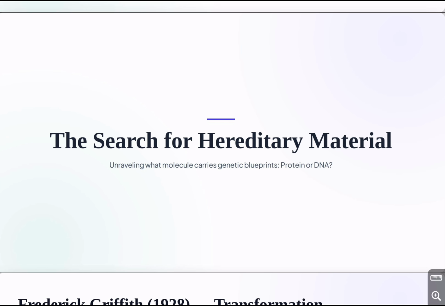Mendel proposed that hereditary information is passed through discrete units. Today we understand these units as genes. He also described important principles of inheritance, including law of dominance, law of segregation, and law of independent assortment. We will study these laws in detail later in this masterclass.